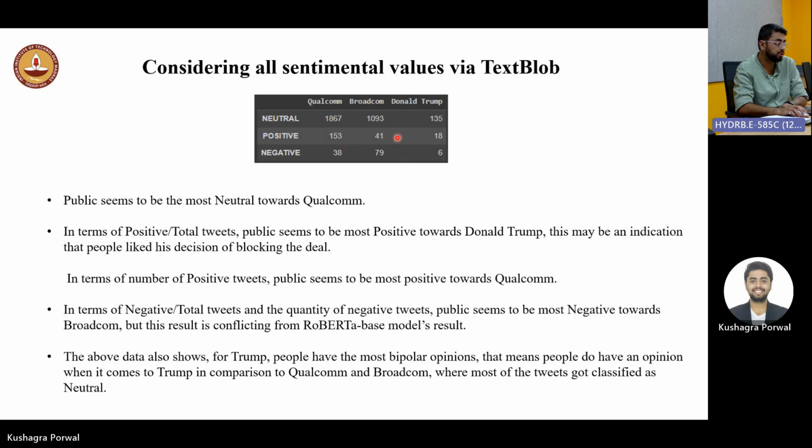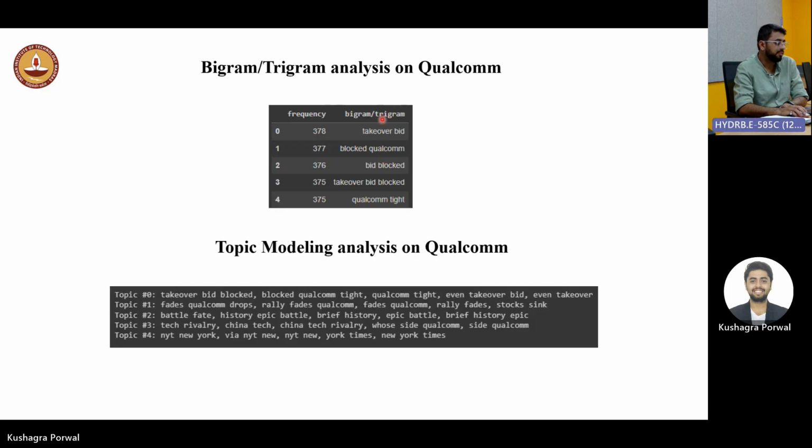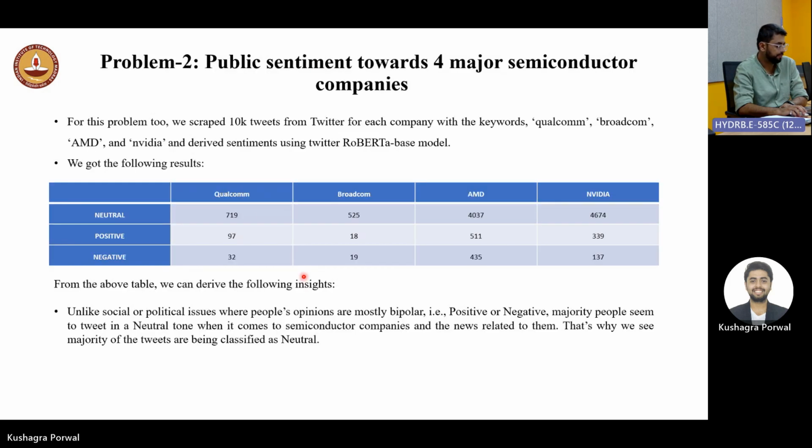People were most positive towards Donald Trump in terms of percentage. That means people were liking his idea of blocking the deal based on national security, and people were most negative towards Broadcom. Then we did some bigram, trigram, and topic modeling analysis for Qualcomm.